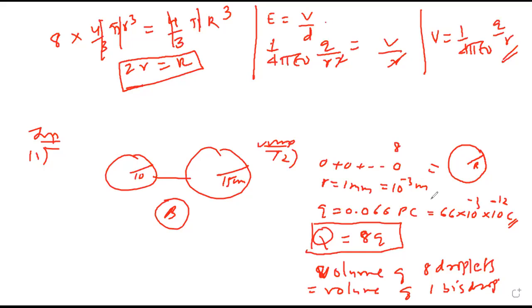So remember now, potential on a charged sphere is 1 upon 4 pi epsilon Q by R. Can I clear this entire thing?